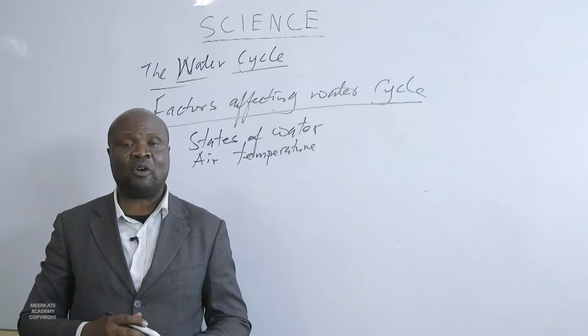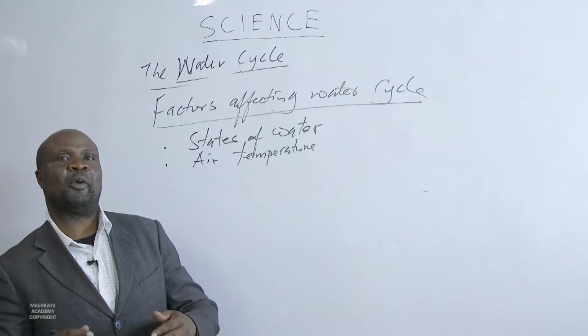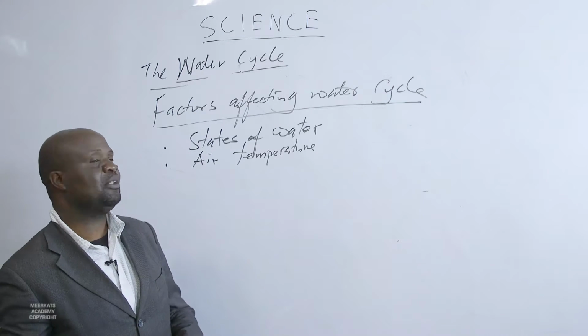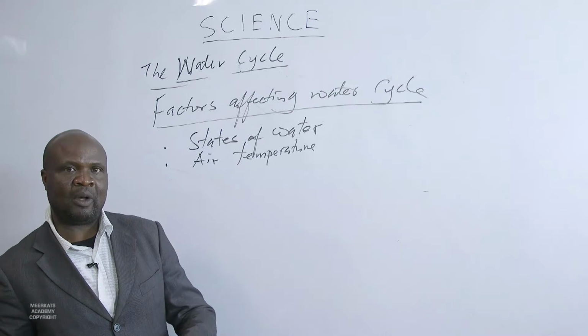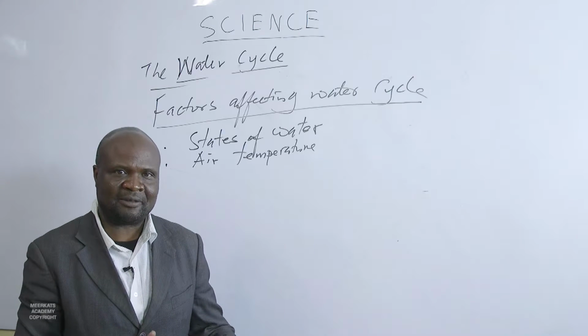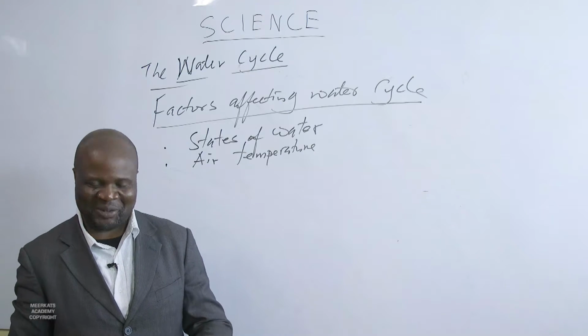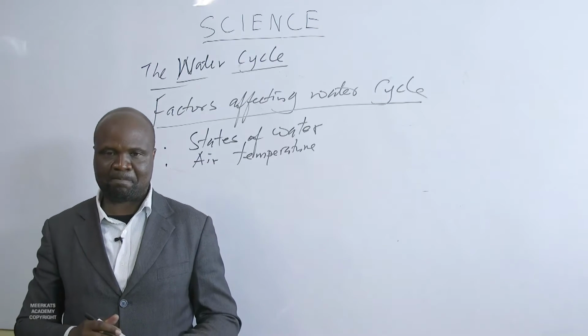It affects the rate of transpiration. The rate of evaporation and transpiration will increase depending on the temperature. When the temperature increases, the water vapor will increase. Transpiration will also increase. So the air temperature is important.